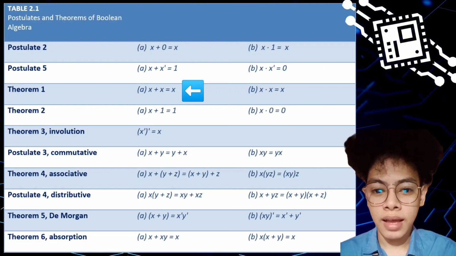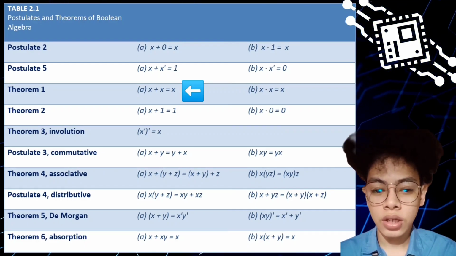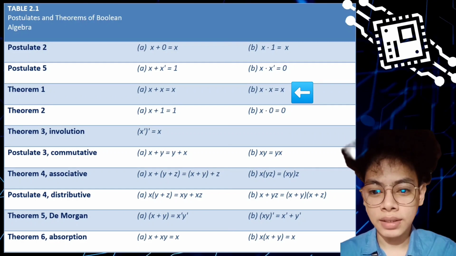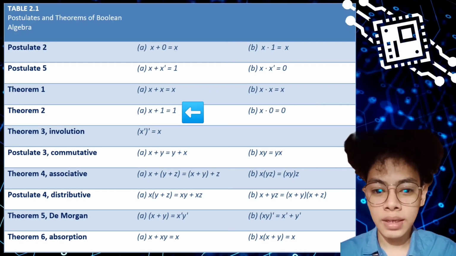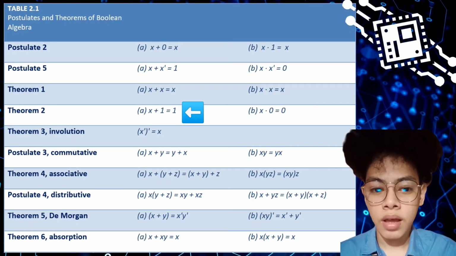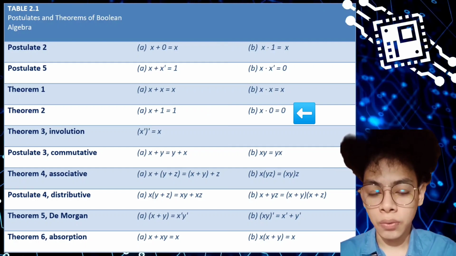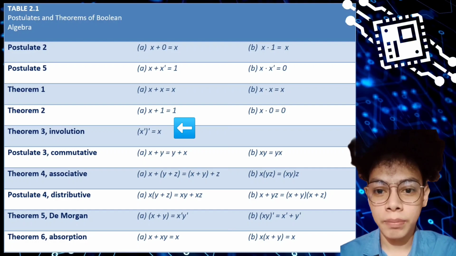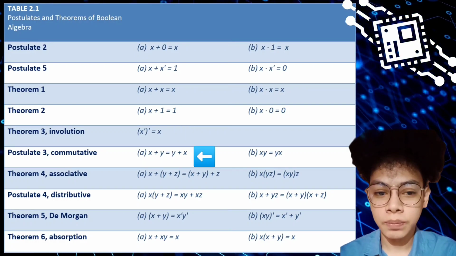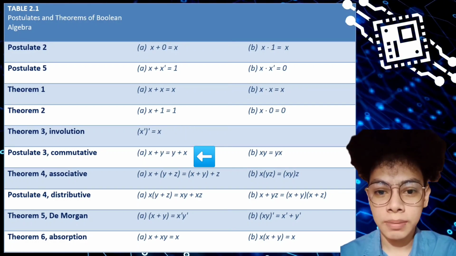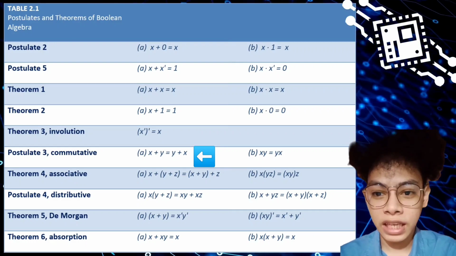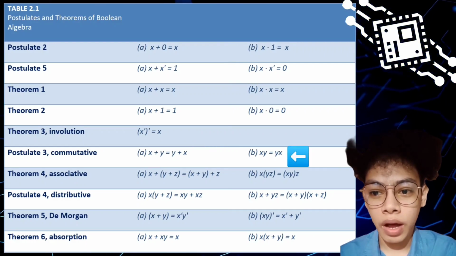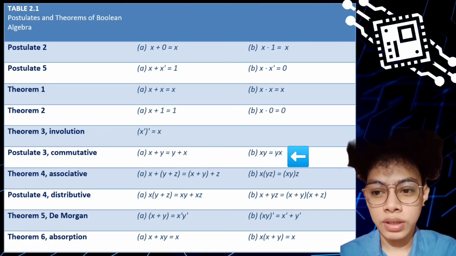Theorem 1a, x plus x is equal to x. Theorem 1b, x times x is equal to x. Theorem 2a, x plus 1 is equal to 1. Theorem 2b, x times 0 is equal to 0. Theorem 3, involution, x prime prime is equal to x. Postulate 3, commutative, x plus y is the same as y plus x. x times y is equal to y times x.